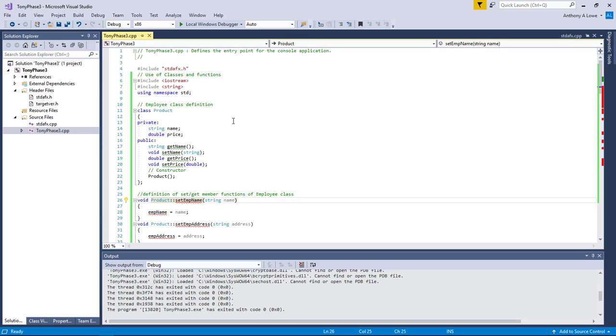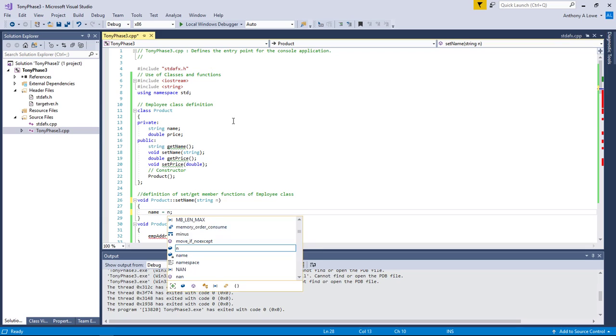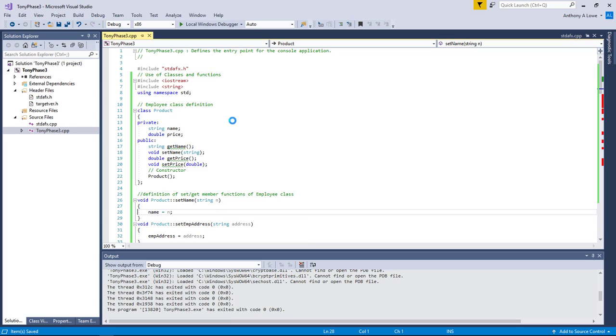Again, product, we're going to be setting the name. I have to watch what I call it here. I'm just going to call it N, because I don't like to say EMP name. I don't like to say product name. I just like to say name is equal to N right there. All right, and it's important to get this correct because notice it would let me say name is equal to name, which sets whatever the default of that is, possibly blank, to be blank again. It never changes. So I have to make sure I'm pointing to this variable right here, and then the variable that represents the attribute of my class up here.